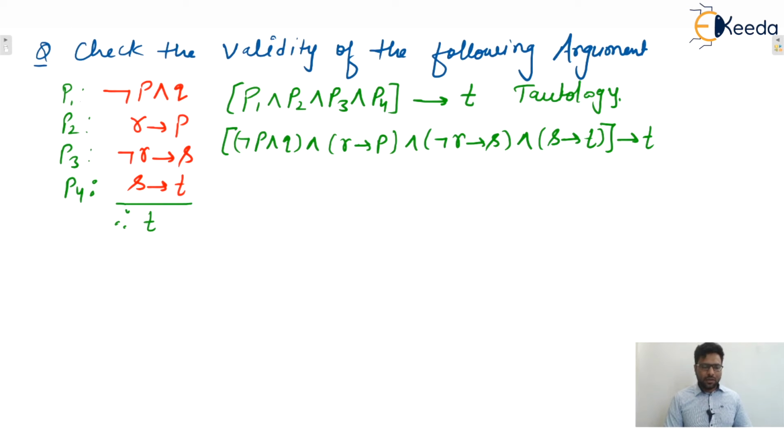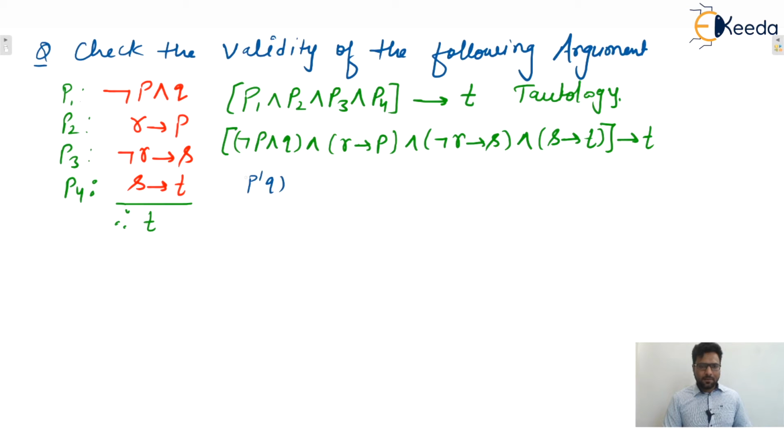Okay, so simplify this one. I already told you guys, change all the logical notations into Boolean algebra notation. It will be less time taking. So I am converting all logical operators into Boolean. Meaning is same. Negation P means P dash, Q, and means dot.